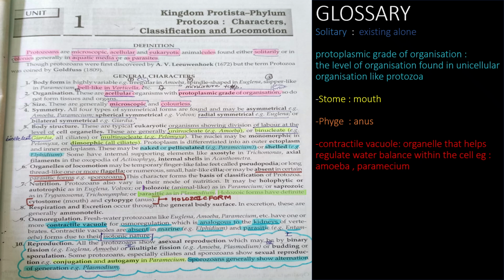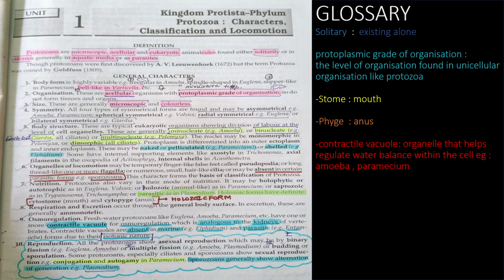Okay, the next thing is symmetry. Okay, they can be asymmetrical, that is irregular symmetry. Okay, so they cannot be symmetrical in any way, that is paramecium and amoeba, and they can be spherically symmetrical, that is volvox. They can be radially symmetrical, that is euglena, or bilaterally symmetrical, that is giardia.